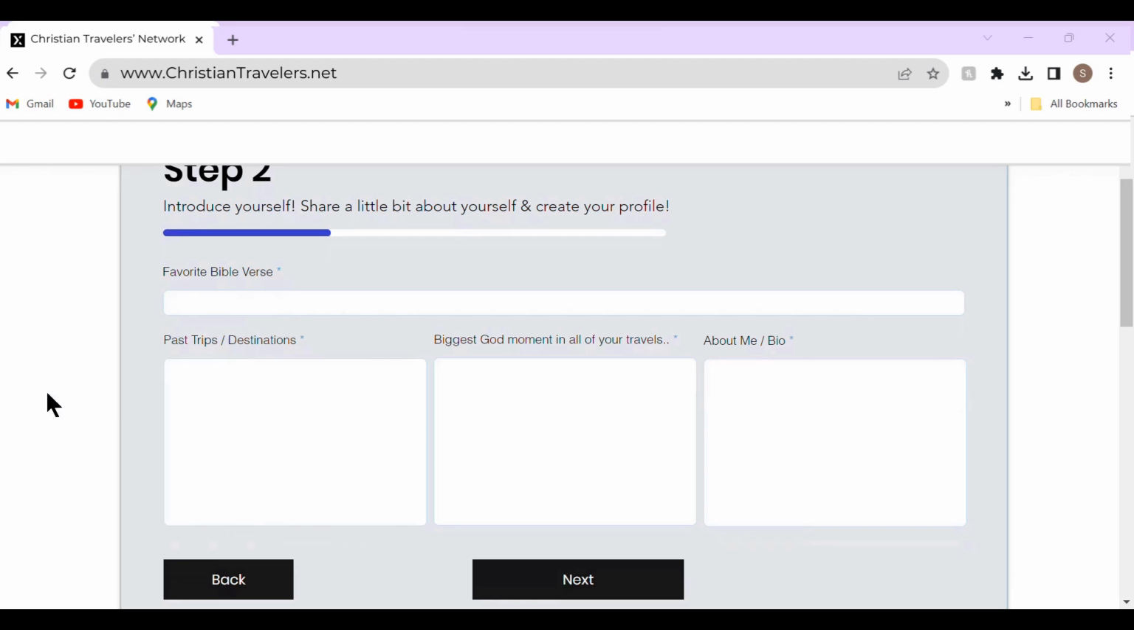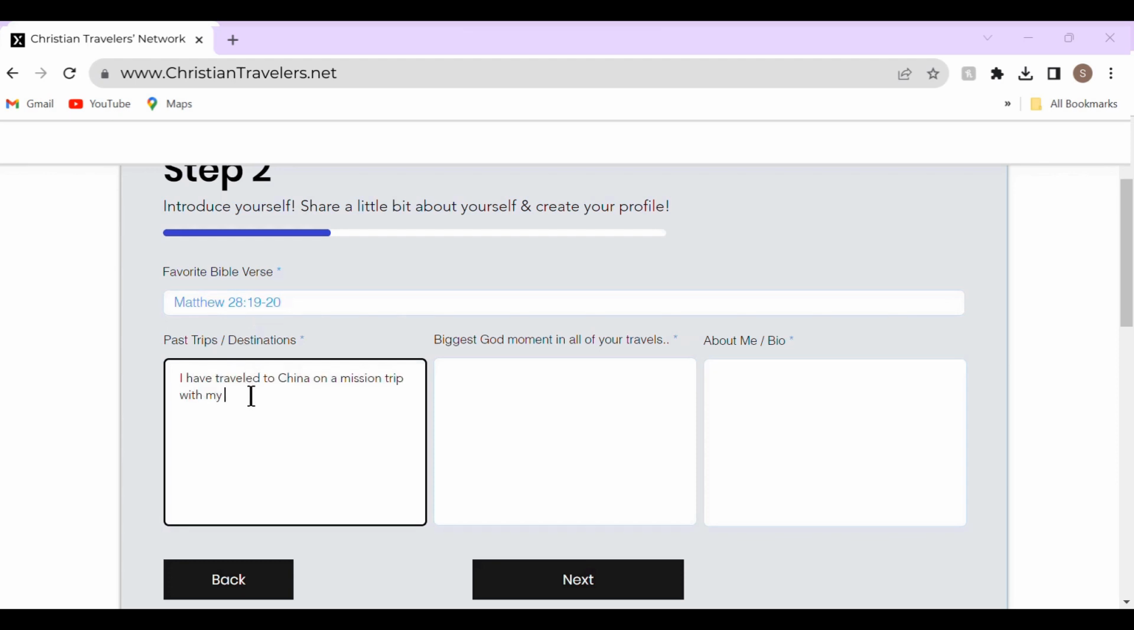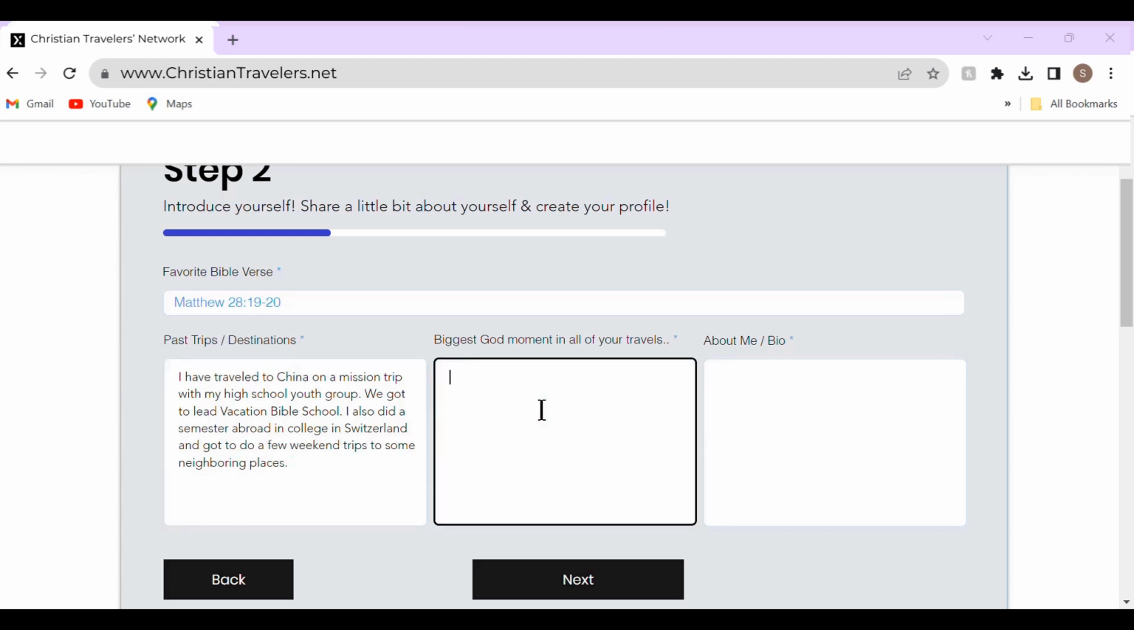I encourage for each of the larger sections for you to aim for about 150 words or more. This isn't a time to just list the trips that you've been on, but to give more details about what you enjoyed about them and what you got to do. For your biggest God moment, talk about a moment in your travels that really enhanced your relationship with the Lord and you got to know Him better.